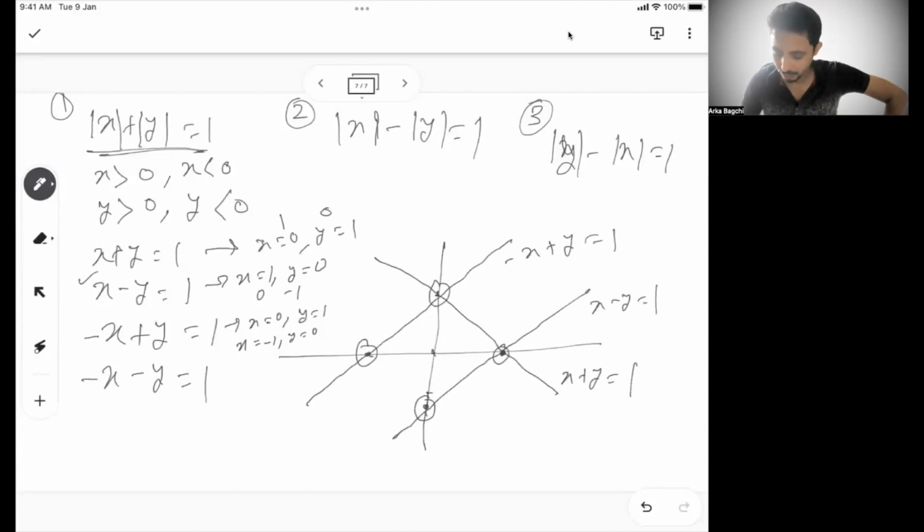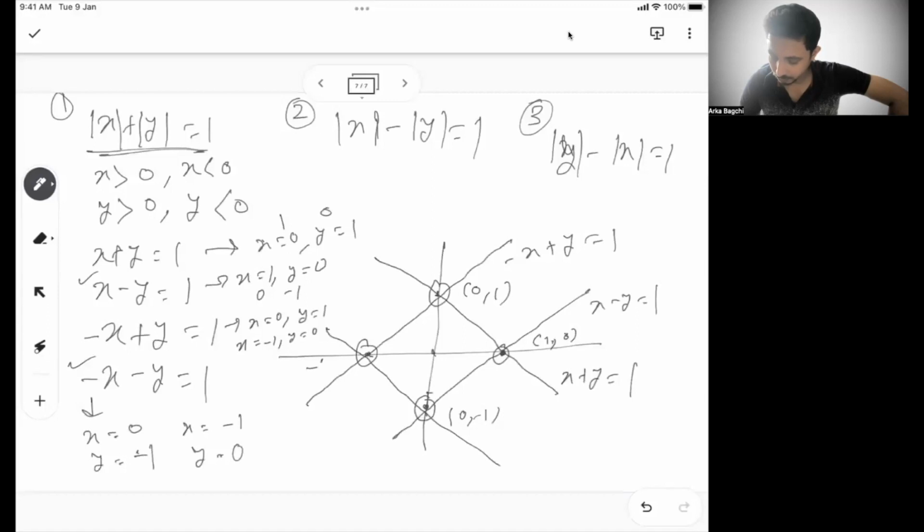Similarly, if you see in this case, from here we can say, okay, when x is 0, y is minus 1. When x is 0, y is minus 1. And when x is minus 1, y will be 0. This graph will go along this line. So this is 0 comma minus 1. This is 1 comma 0. This is 0 comma 1. This is minus 1 comma 0. These are the 4 points, and the 4 lines will go through this.